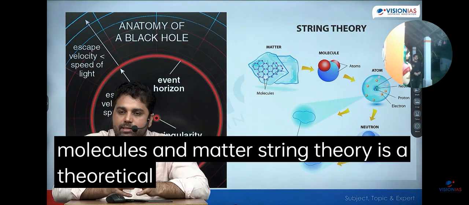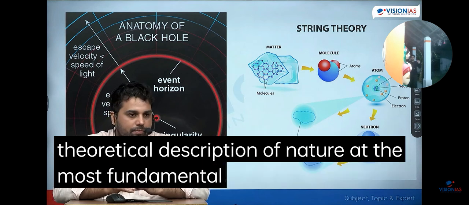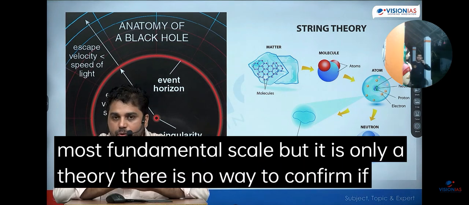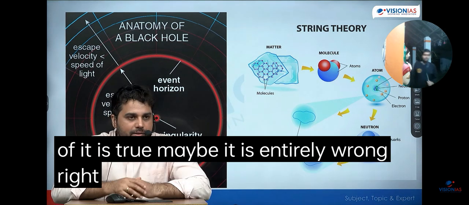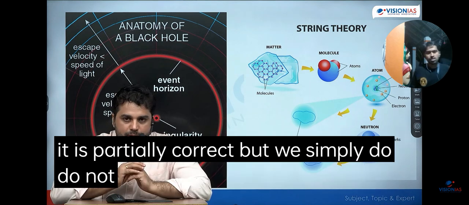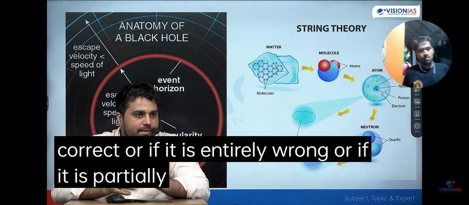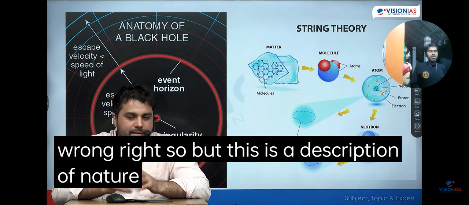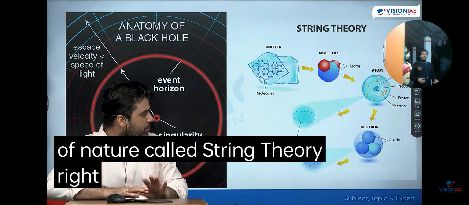So string theory is a theoretical description of nature at the most fundamental scale, but it is only a theory. There is no way to confirm if any of it is true. Maybe it is entirely wrong, maybe it is entirely correct, maybe it is partially correct, but we simply do not know. But this is a description of nature called string theory. Our current understanding is limited up to here.